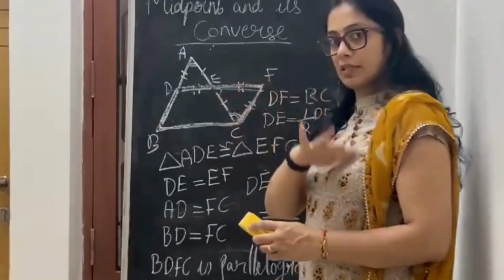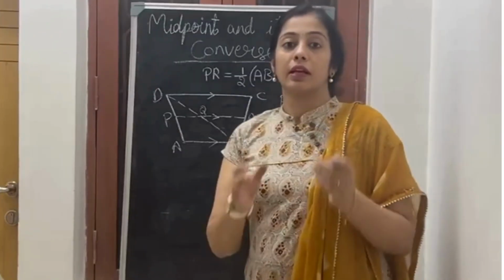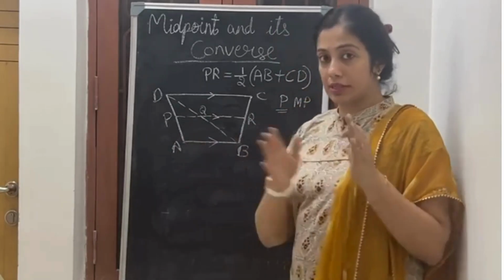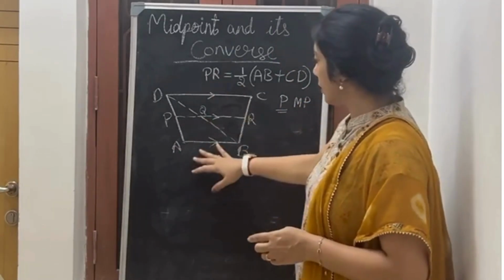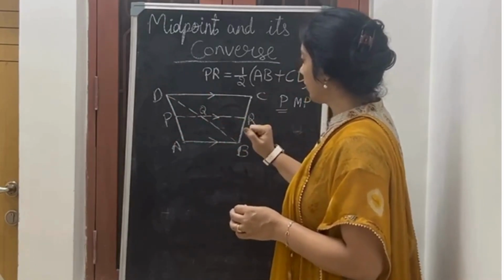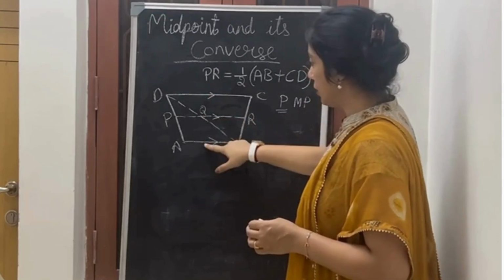So let's do some sums on it now. First I taught you what is the midpoint theorem and its converse. Now I'm teaching you a sum on it. In this sum they have given us a trapezium. In this trapezium, what they have given us is that these three lines are parallel to each other.